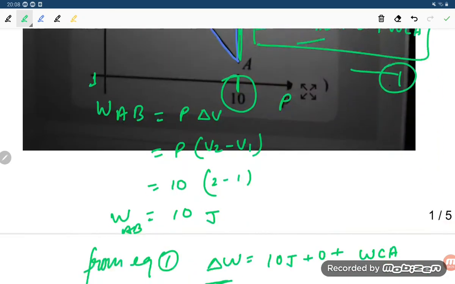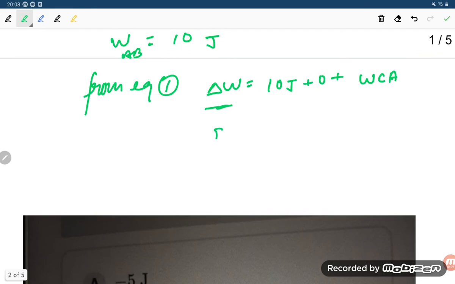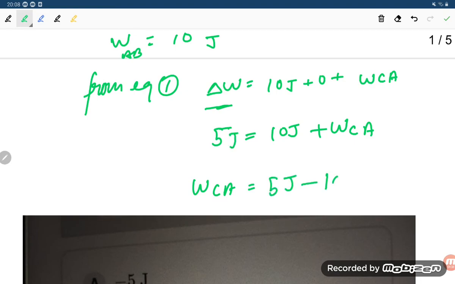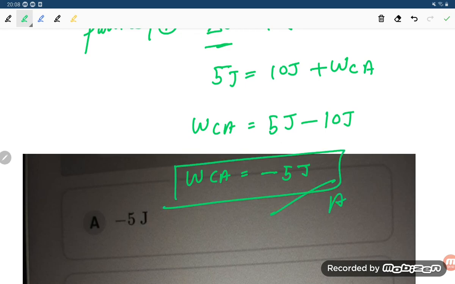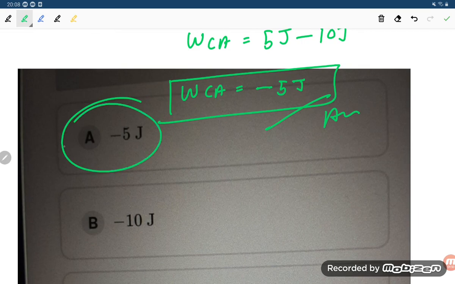So we can apply here 5 joule in the place. So here is 5 joule, student, equal to 10 joule plus 0, no need, plus W_CA. So W_CA is equal to what, student? 5 joule minus 10 joule. So W_CA is equal to minus 5 joule. This is our required answer. So the correct option is option A, student.